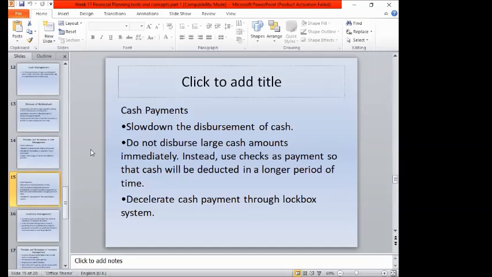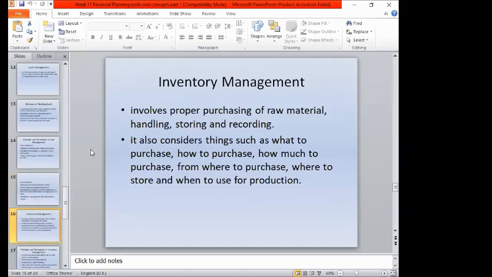What do you mean, decelerate? You should have a cash box, where part of your cash on hand, as part of your capital, is kept just in case of emergency activities. There should be an available or emergency fund that will cover other activities, especially payment of liabilities and expenses. And part of it is inventory management.